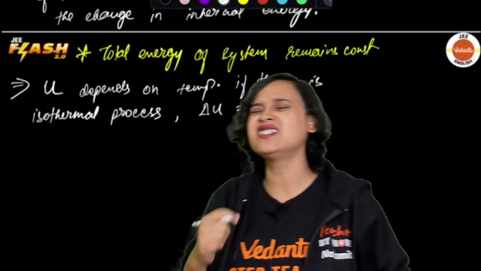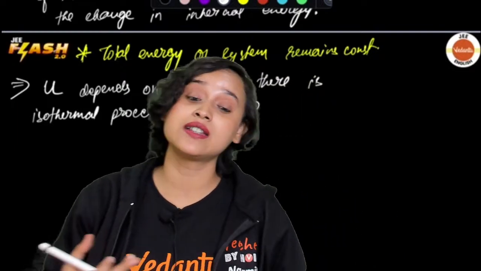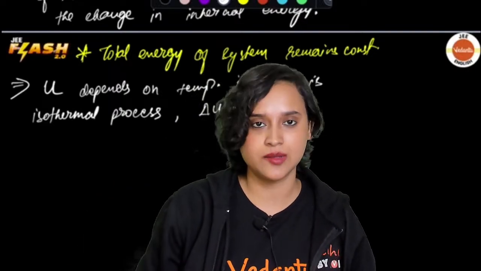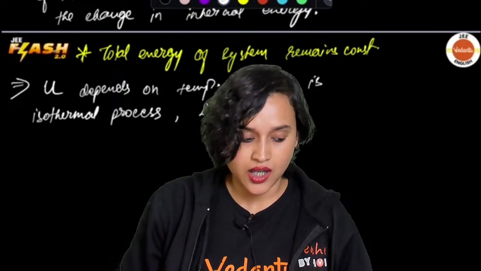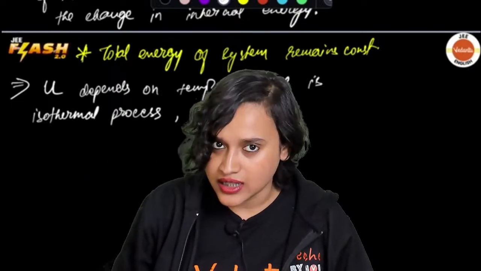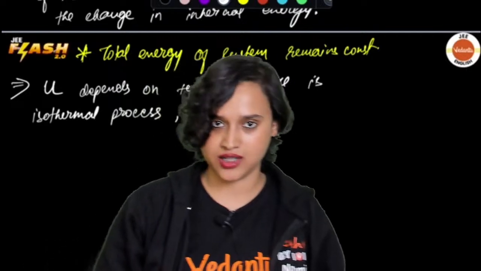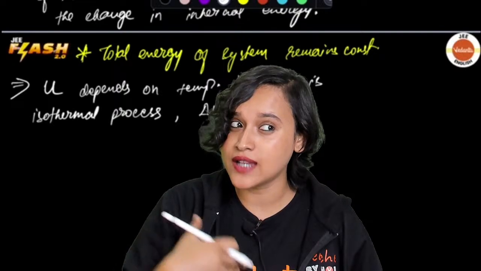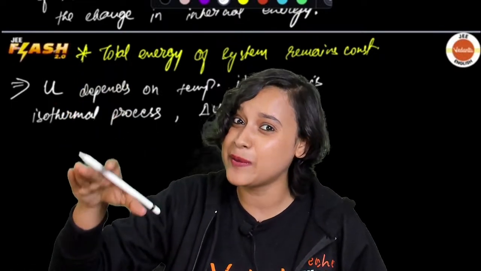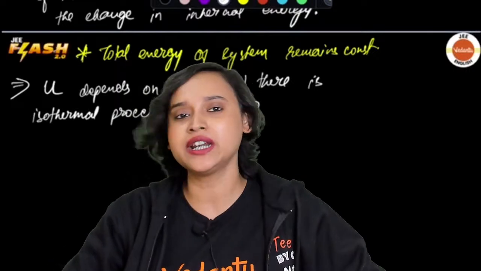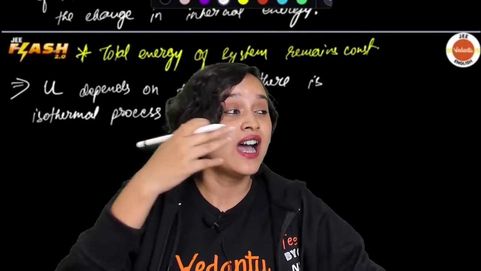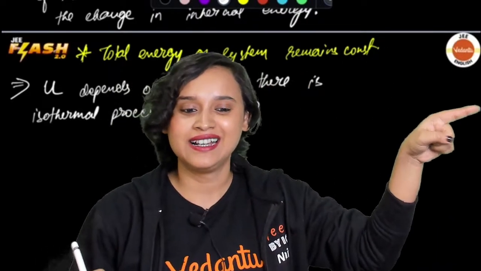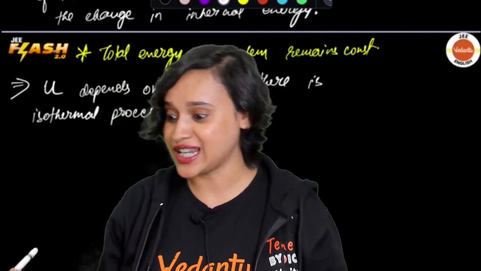Okay. Now you have to understand one more thing. When is this internal energy going to be negative, and when is it going to be positive? I believe that this is a very easy concept. If I release energy, let's consider that I am the system. What if I spend my money? The moment I spend my money, my bank balance is going down, down, down. Negative. Why? Because when I spend money, it is from my bank balance that the money is going. So delta U can be negative.